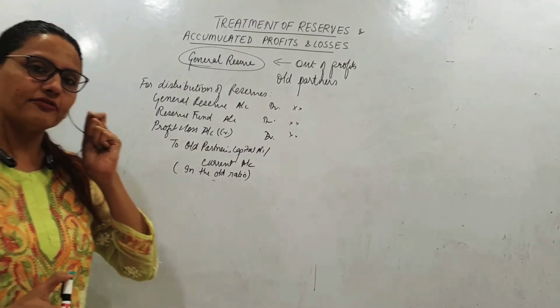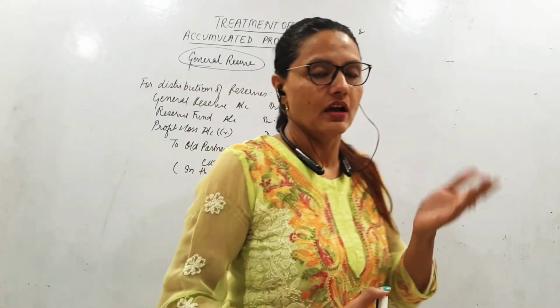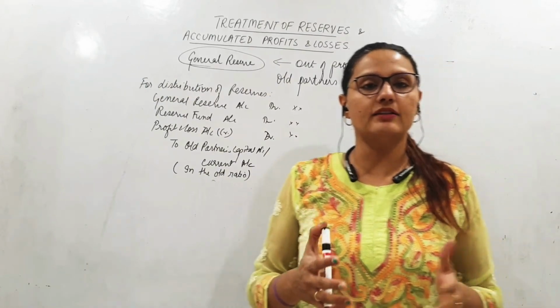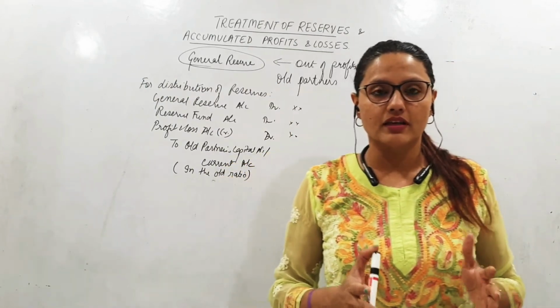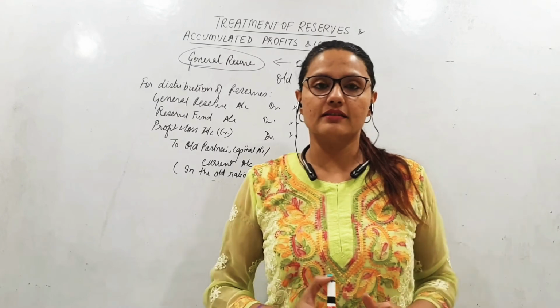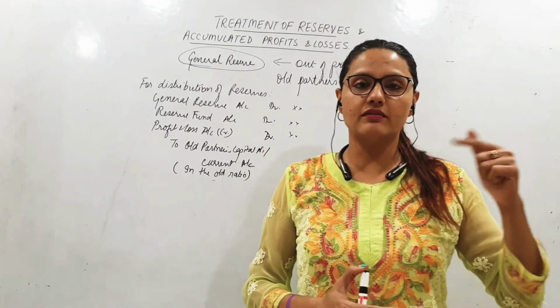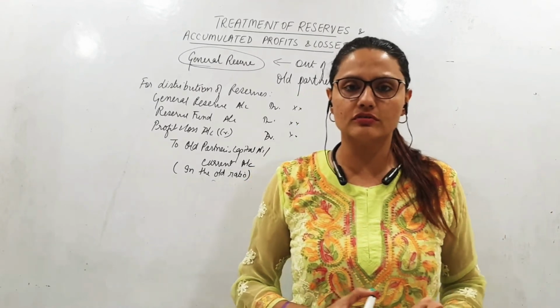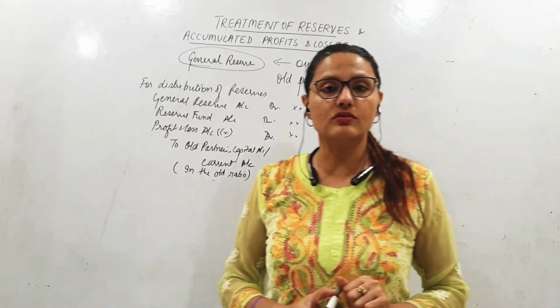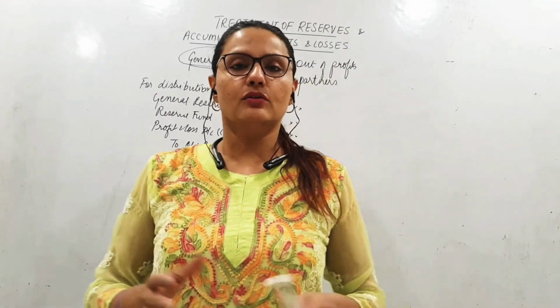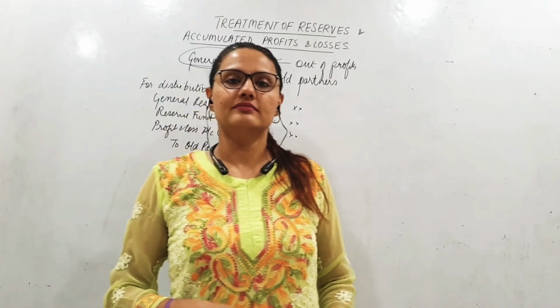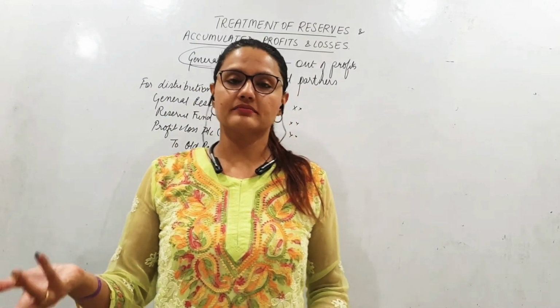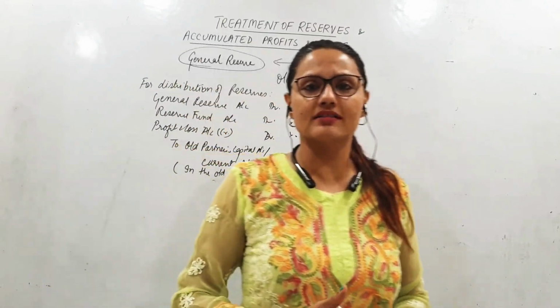Now what if there had been a loss or an expense or a huge expenditure which is not yet written off, and now the new partner joins? The new partner would have to bear the share of that also, the accumulated loss. Why should the new partner bear it? Who is responsible for that loss? The old partners. So let the old partners bear the loss, isn't it?